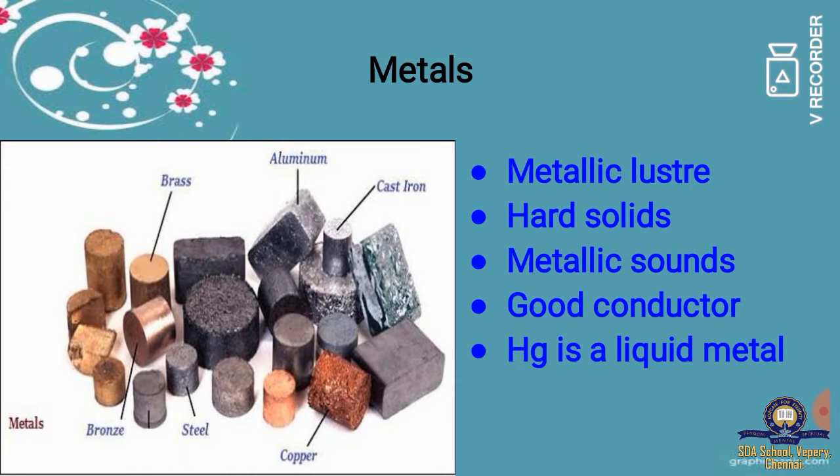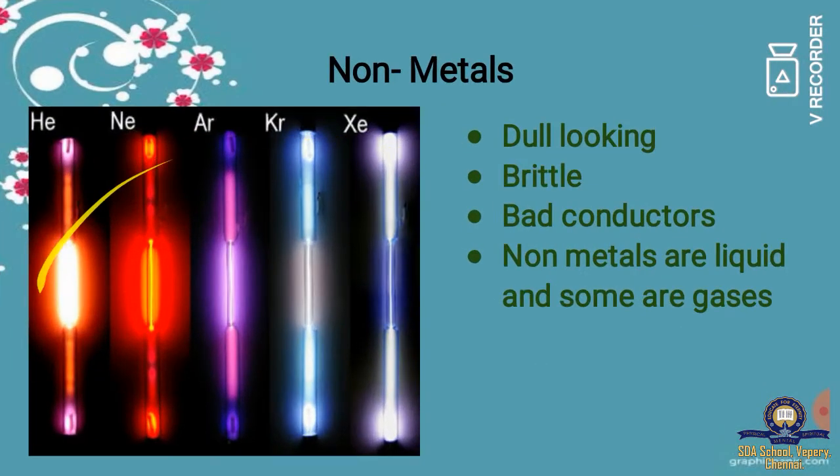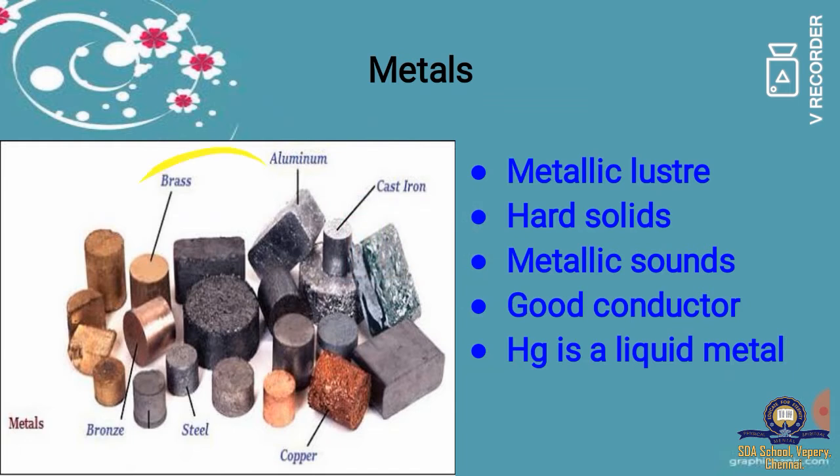That is, we can pass electric current through metals. For example, you can see the pictures. These are metals: brass, aluminium, iron, copper, steel, bronze. These are a few examples of metals. So metal comes under the category of element.